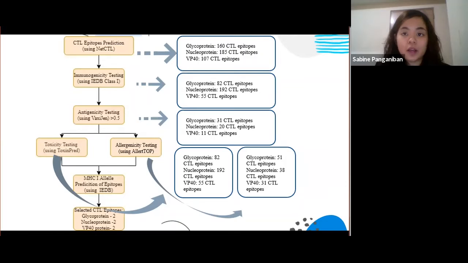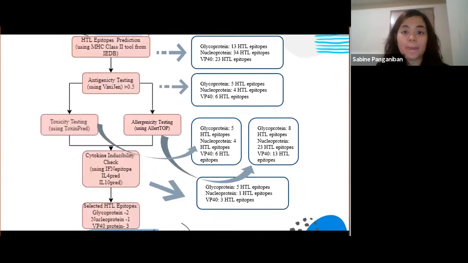However, after assessing allergenicity by the AllerTOP server, 51 under glycoprotein, 38 for nucleoprotein, and 31 for VP40 epitopes remained. After antigenicity checking by the VaxiJen server, only 31 for glycoprotein, 20 for nucleoprotein, and 11 for VP40 epitopes were successful on all assessments given. So 2 epitopes on each type of protein, a total of 6 CTLs with high antigenicity, had been selected and used for vaccine construction.